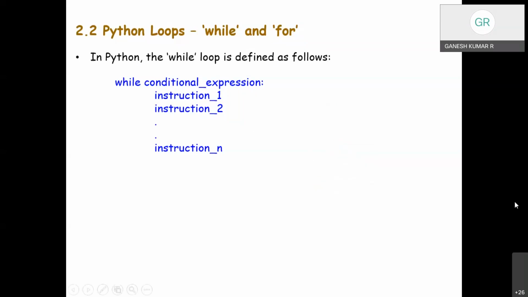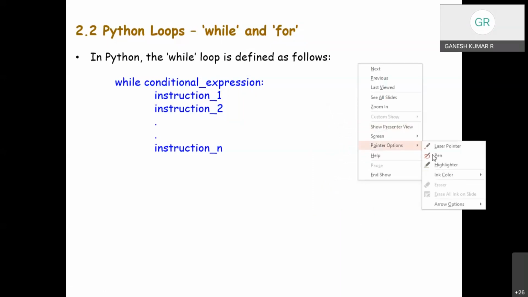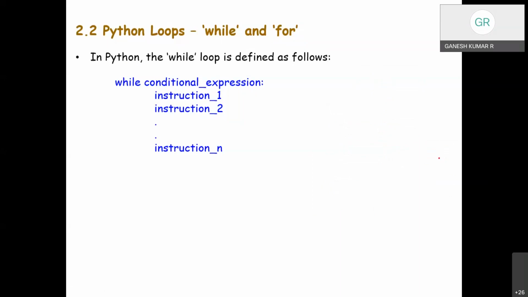If we compare the while loop with the if instruction, we may notice that the syntactic difference is only one. Remember, the syntax difference is only one. That is, we use the word while instead of the word if. The if structure starts with the keyword if followed by the expression, colon, and the if block with the indented instructions. Similarly, the syntax difference is only one. We use the word while instead of the word if, but we have a different semantic.